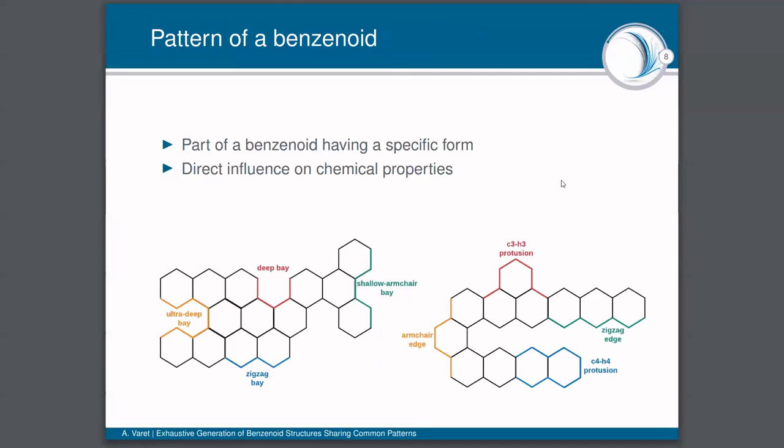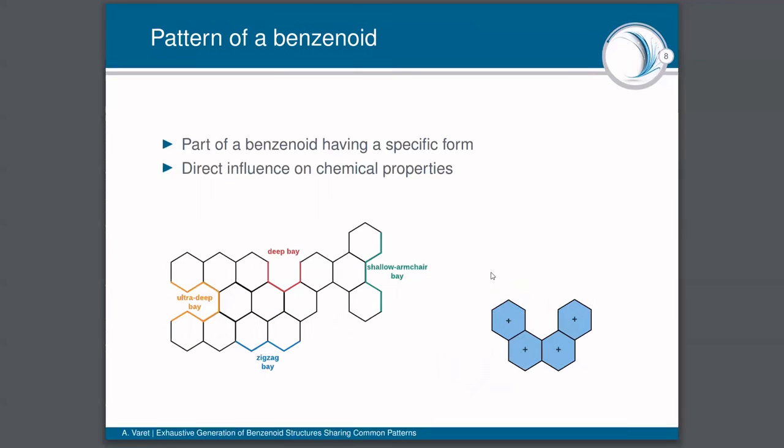Then I am going to tell you a few words about patterns. Like I said in the introduction, a pattern is a part of a benzenoid having a specific form, and patterns have a direct influence over the chemical properties of benzenoids. I am going to present the 8 patterns we used for our experimentations. They can be split into 2 different families. Firstly, we have the base, represented at left, and the protrusions, represented at right.